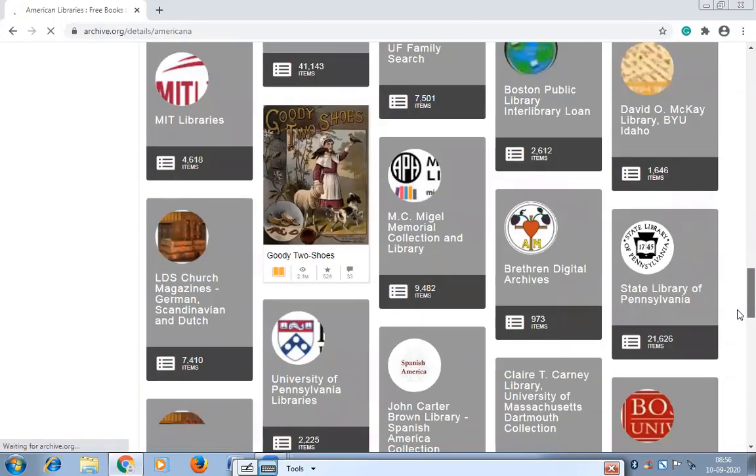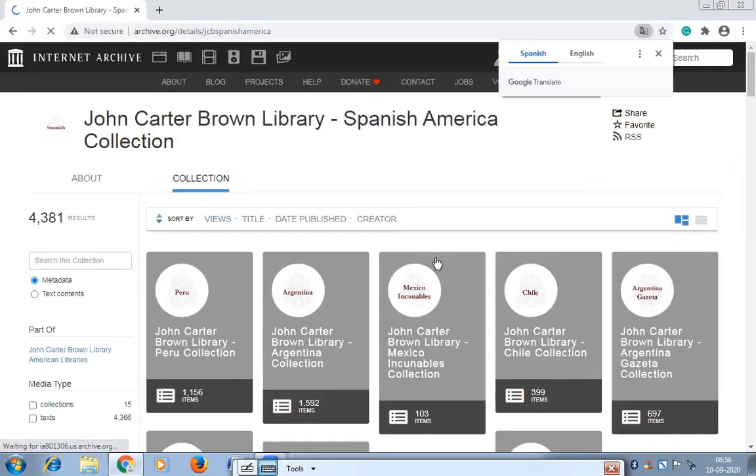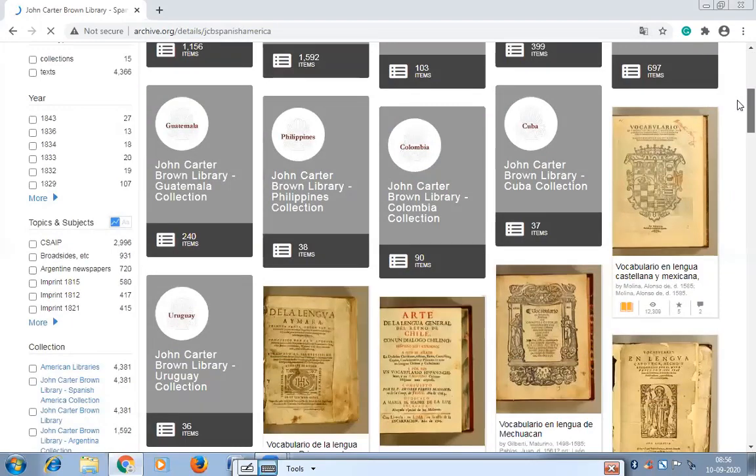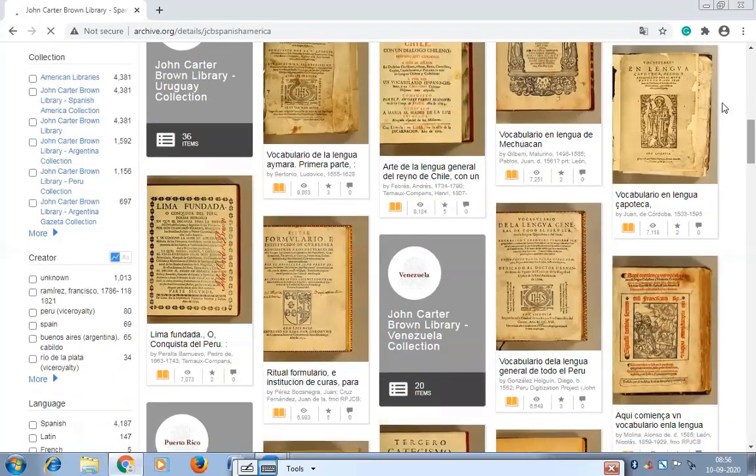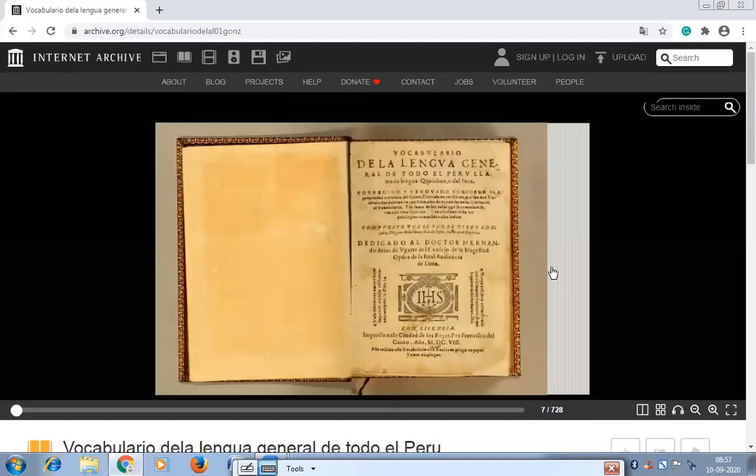In the American library also you will find different collections. Just click on this Spanish America collection. In this also you have many more types of collection. These are the actual books which they have scanned and uploaded. If you click on this, you can read the book online as you are reading an actual book. See how old the book is.